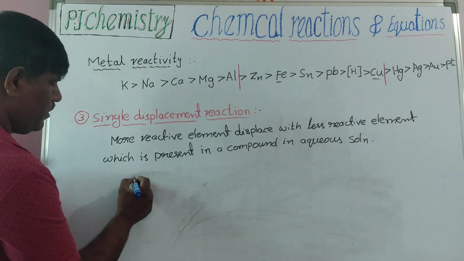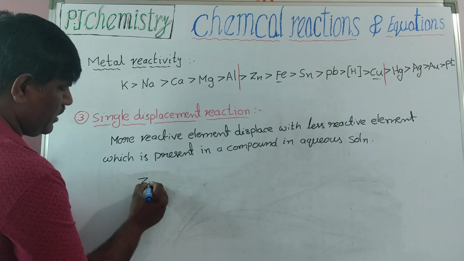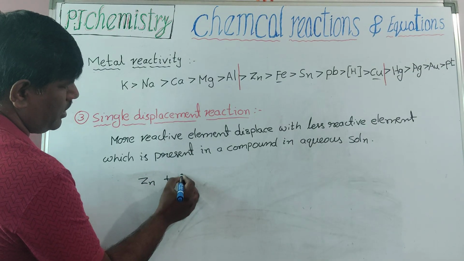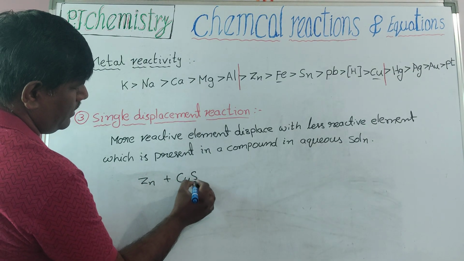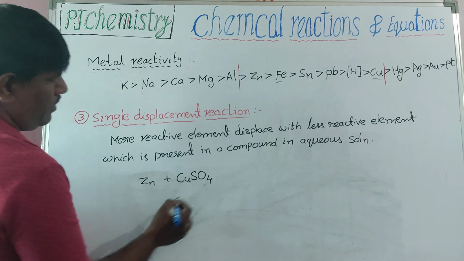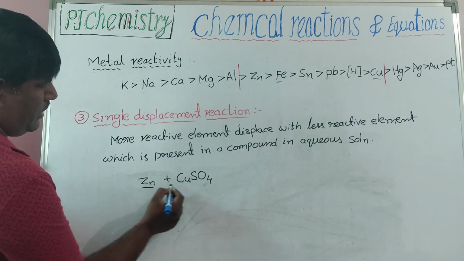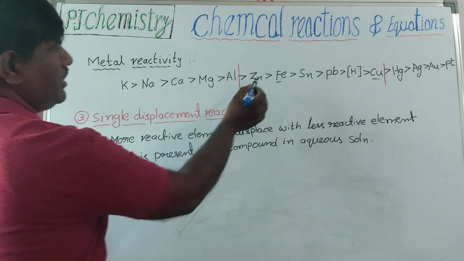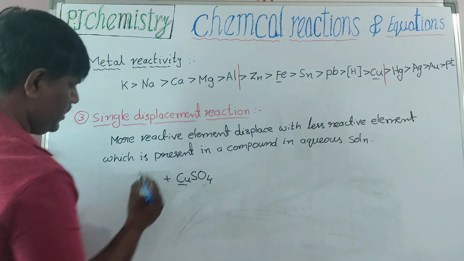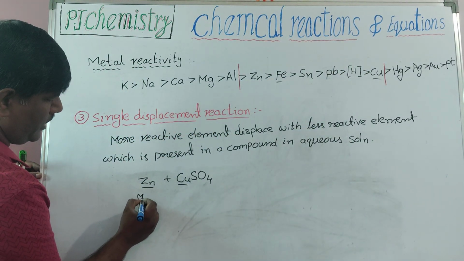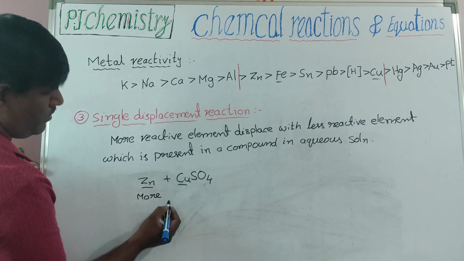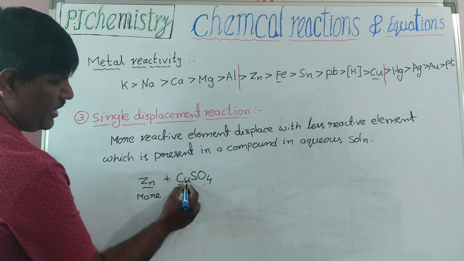See here, zinc plus copper sulfate. Here zinc, here copper. Zinc is more reactive than copper. Copper is the less reactive element.